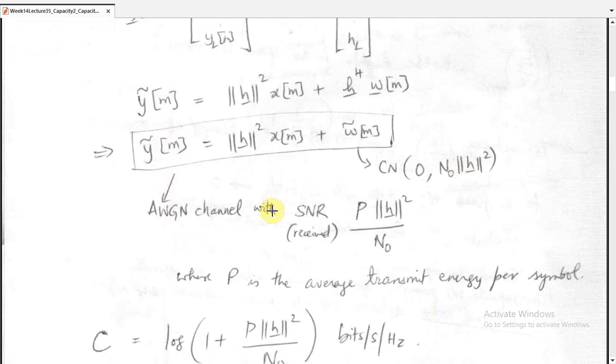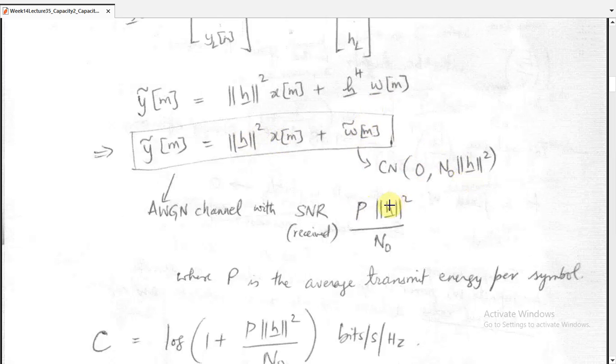This is an AWGN channel with received SNR equal to P times norm h squared divided by N0, because SNR is the expected power of x[m], which is P, multiplied with the power of the channel, norm h squared, divided by the power of the noise, which is N0 times norm h squared.